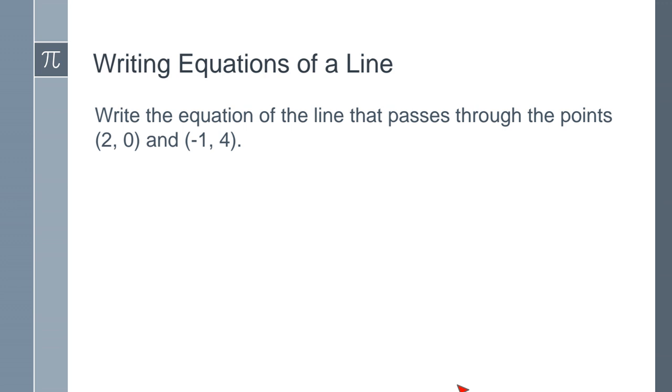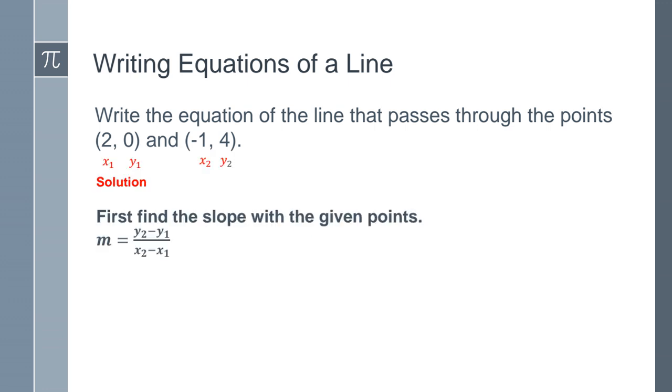Okay, now here's another example. It says write the equation of a line that passes through the points. Here they give us the points (2, 0) and (-1, 4). Okay, now, so this is my first point. We're going to repeat the process as the previous example. Since this is my first point, the 2 will be x sub 1, and the 0 will be y sub 1. Since this is my point 2, the (-1, 4), my x sub 2 will be -1, and my y sub 2 will give us a 4.